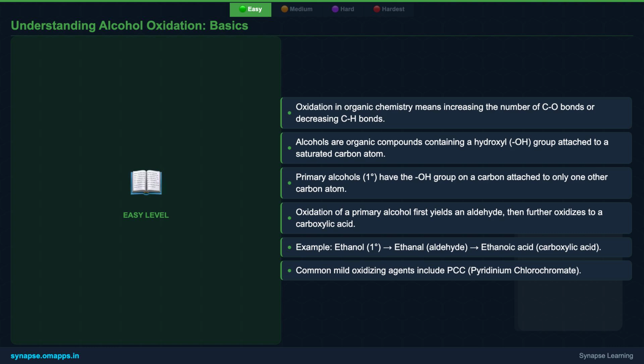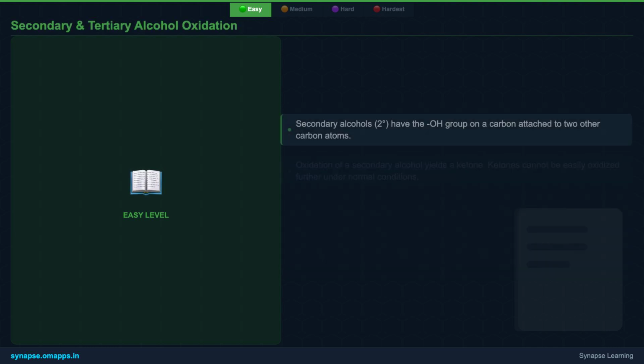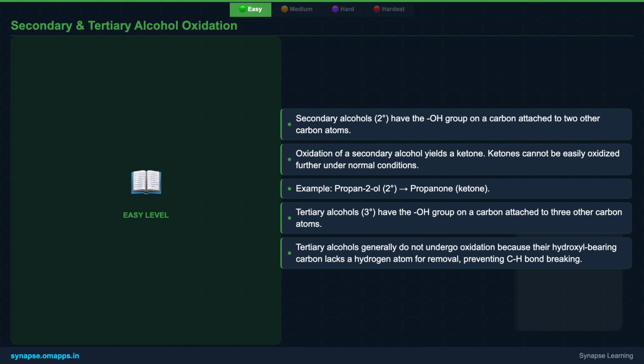Mild oxidants like PCC are key for stopping at the aldehyde stage. This foundational understanding is crucial for predicting reaction outcomes. Moving on to secondary alcohols, such as propan-2-ol, we see they oxidize to ketones, like propanone. Ketones are generally stable to further oxidation under typical conditions because they lack an alpha hydrogen on the carbonyl carbon.